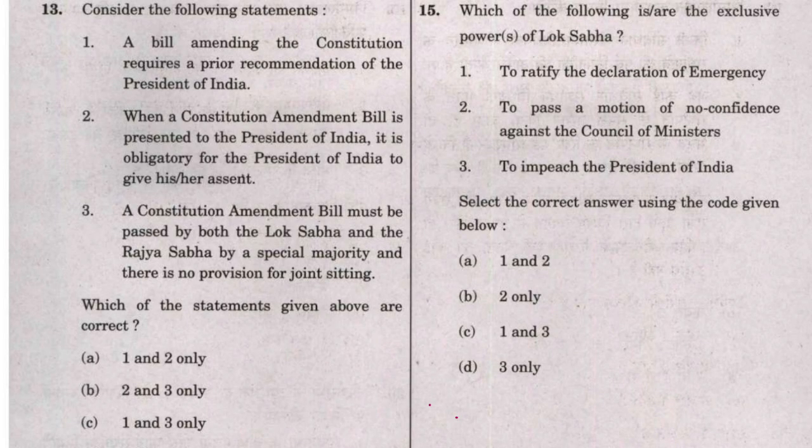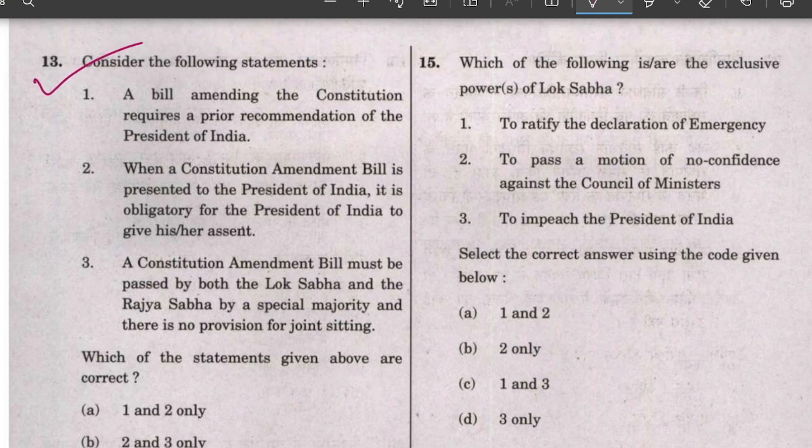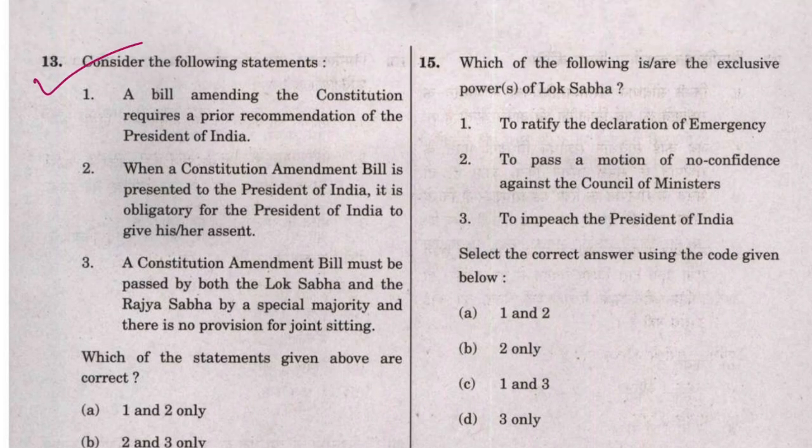Now this is an easy question. You can very easily solve this question just from Lakshmikant, but consider that you cannot remember the proper provisions of the Constitution Amendment Bill. Even then, you can solve this question just by logical thinking.